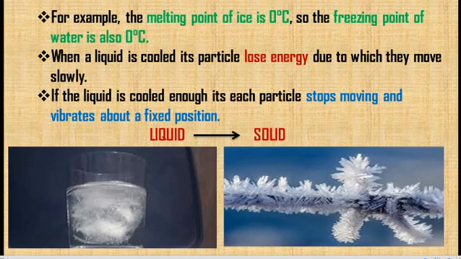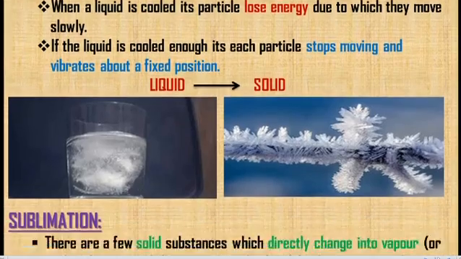When a liquid is cooled, its particles lose their energy, they move very slowly, get attracted to each other and vibrate in a fixed position. After it cools so much, it stops moving and the particles are fixed to each other in a fixed position. So it becomes a solid. So what is freezing? Conversion of liquid into solid.